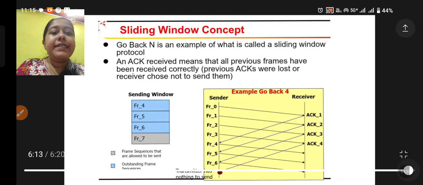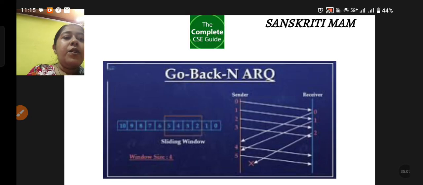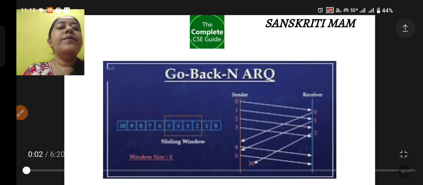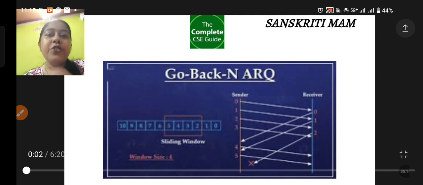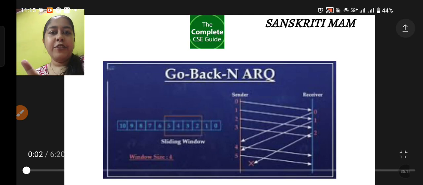Like this it goes on, and acknowledgement is now received for frame number 4. Now it will slide towards frame number 7. So this is what is happening in our sliding window concept, right? So this is what is there in your Go Back N ARQ. The whole sliding window, the whole Go Back N ARQ, this is the whole scenario, right?